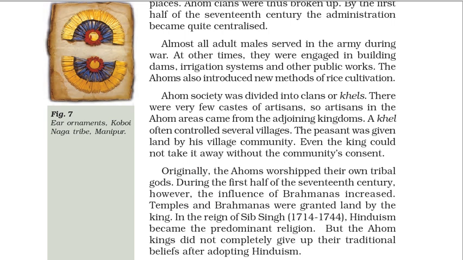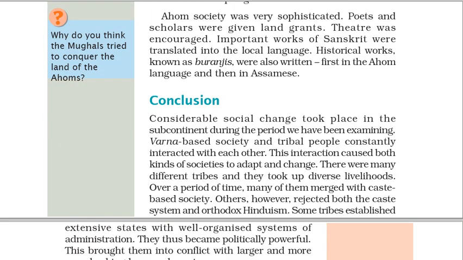Originally, the Ahoms worshipped their own tribal gods. During the first half of the 17th century, however, the influence of Brahmanas increased. Temples and Brahmanas were granted land by the king. In the reign of Siva Singh, 1714-1744, Hinduism became the predominant religion. But the Ahom kings did not completely give up their traditional beliefs after adopting Hinduism. Why do you think the Mughals tried to conquer the land of the Ahoms?